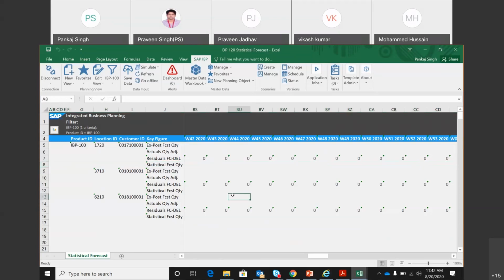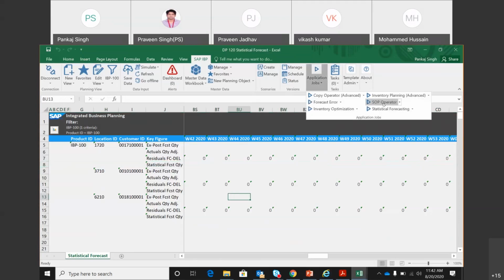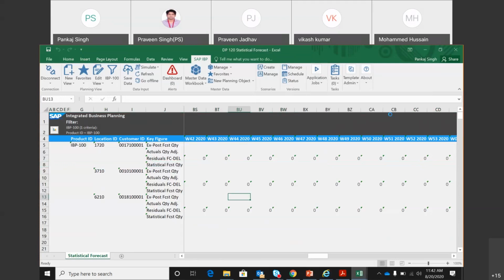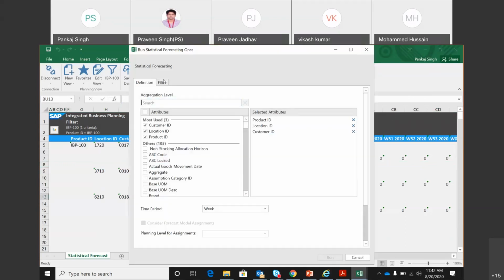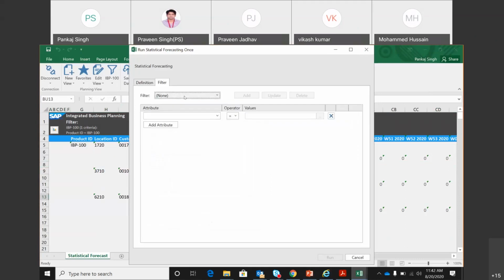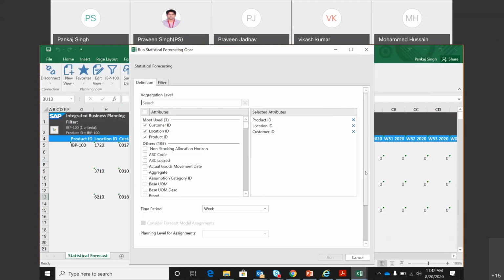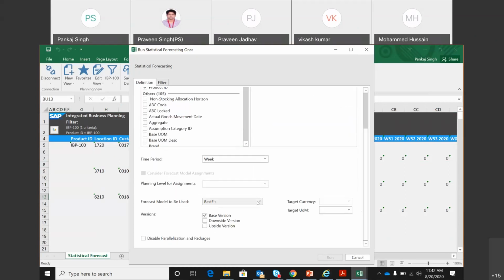Now I am going to go to statistical forecasting, click on run. When I click on run, it brings us here. I will use the filter, which is IBP 100, just so that it comes up faster. Then time period is week. And this is the place where we can select the model. We'll use best fit because this had the pre-processing step. Base version, yes. Target is each, and then we'll click on run.